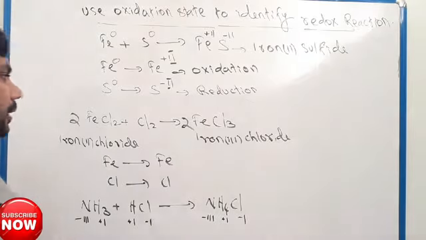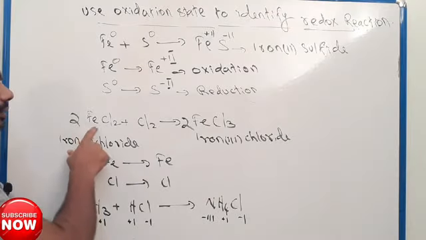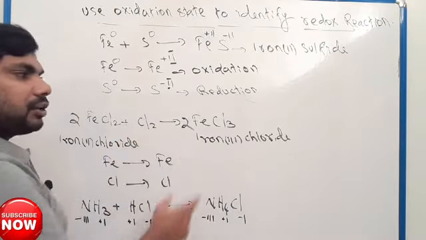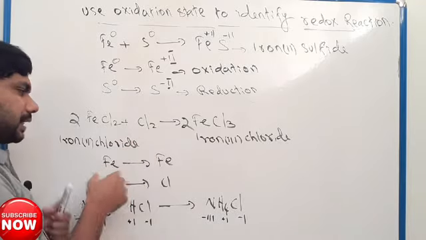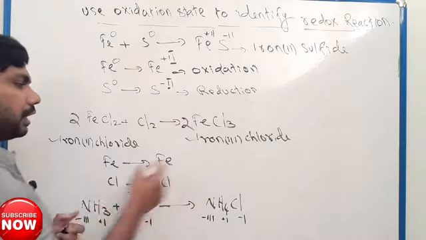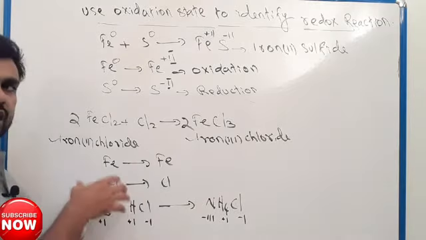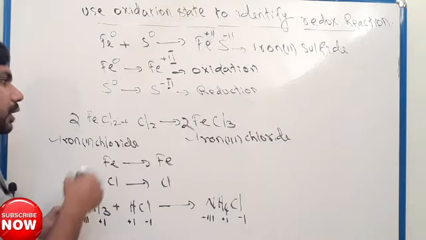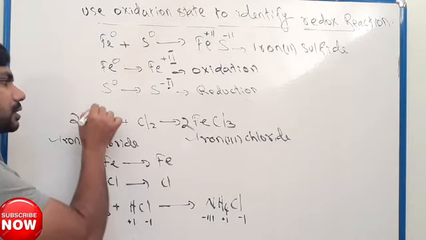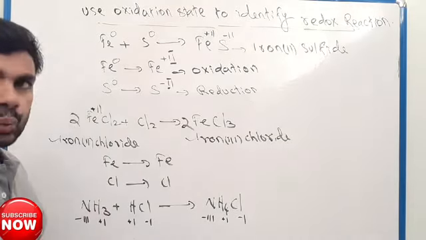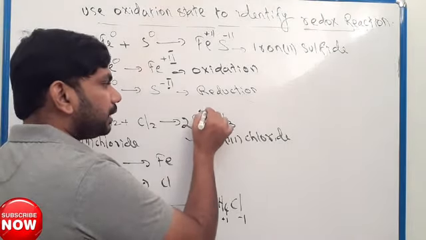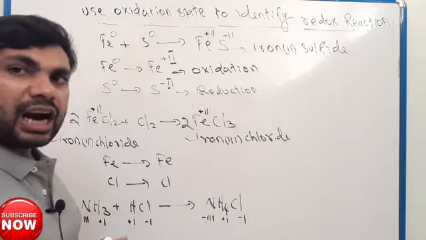Similarly, we have another chemical reaction: iron 2 chloride reacted with chlorine to form iron 3 chloride. In the question these names will be given, and only then can you understand the oxidation state of iron. In iron 2 chloride, the oxidation state of iron is +2, and in iron 3 chloride, the oxidation state of iron is +3.